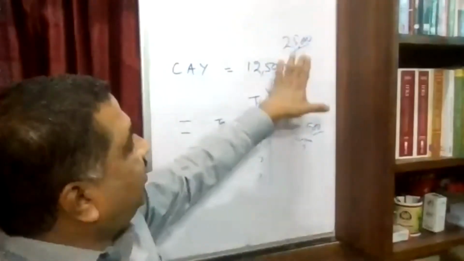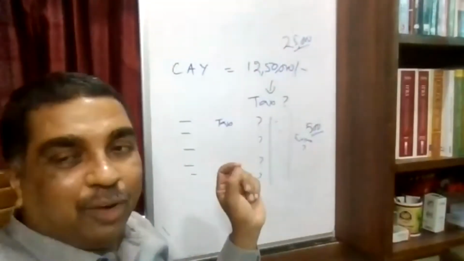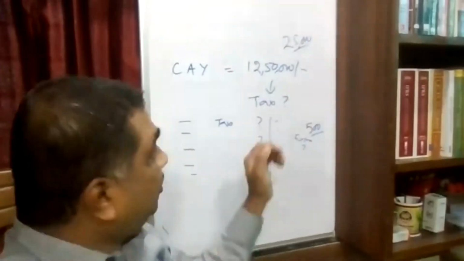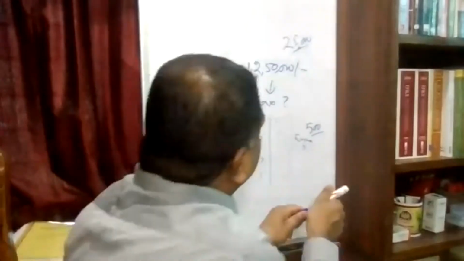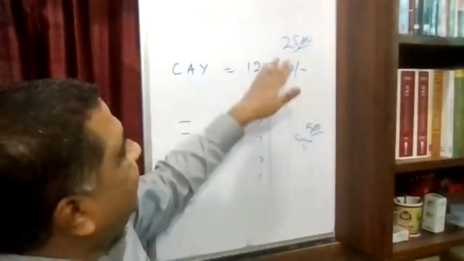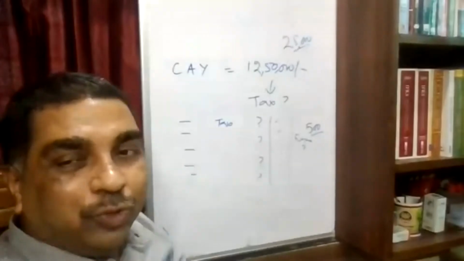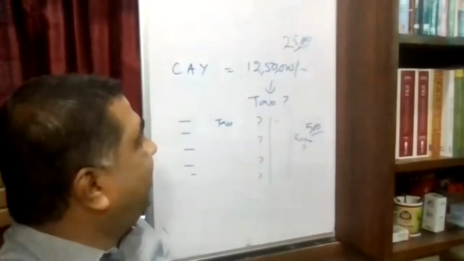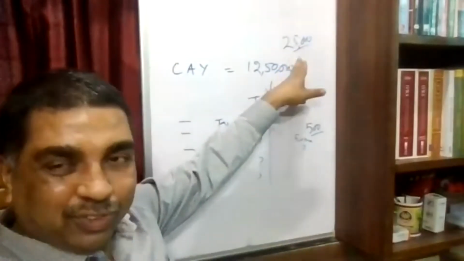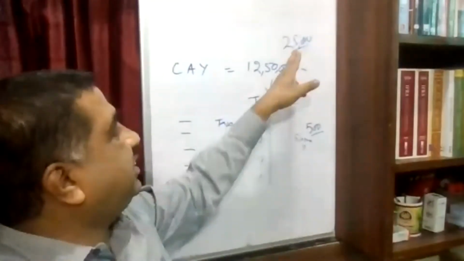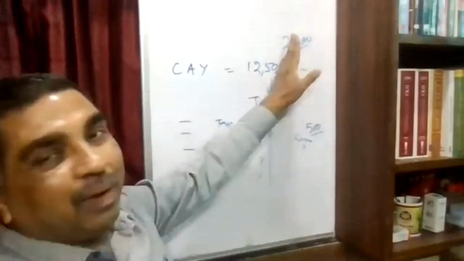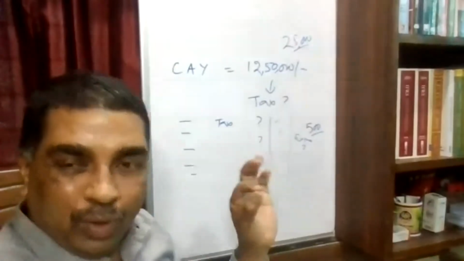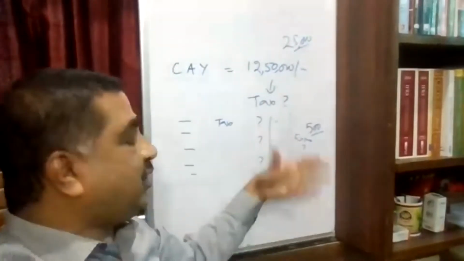Now, 25,000 minus 500 rupees is 24,500. This 24,500 rupees will be allowed as relief. That means your additional tax liability is 25,000 minus relief of 24,500. Consequently, you are going to pay only 500 rupees extra, which you would have otherwise paid.